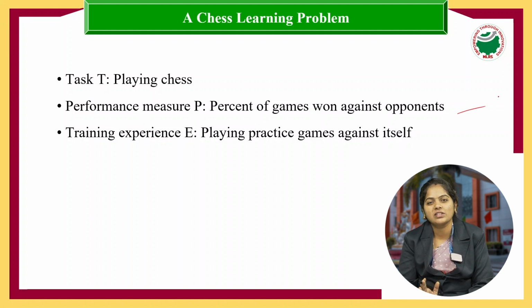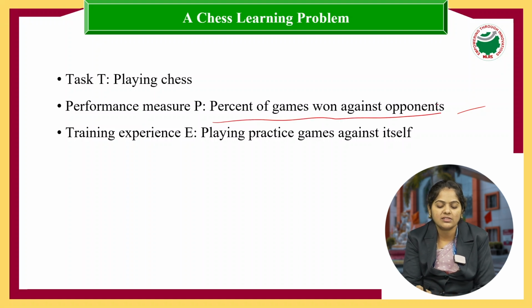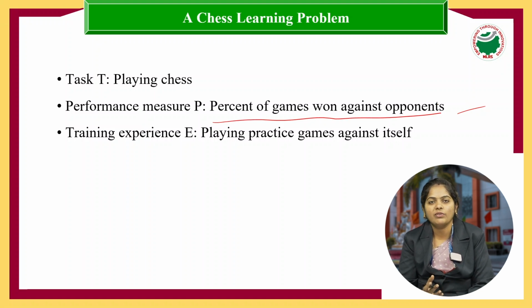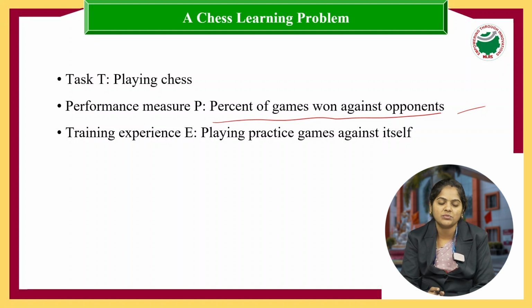When we are playing chess, we usually have two players, so the performance is the percentage of games won against the opponent. Once we win, we get one credit. The performance measure can also be calculated with the opponent's loss. So this is the performance measure.